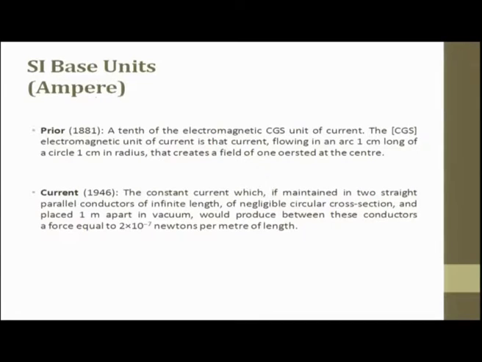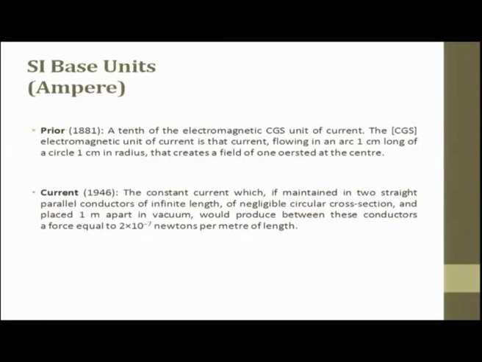Same way for ampere for current. Prior it was defined in 1881 as a tenth of an electromagnetic CGS unit of current. The CGS unit of electromagnetic current is that current flowing in an arc 1 centimeter long of a circle 1 centimeter in radius that creates a field of 1 oersted at the center.